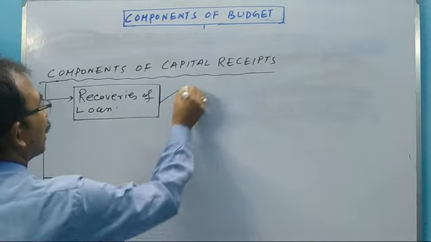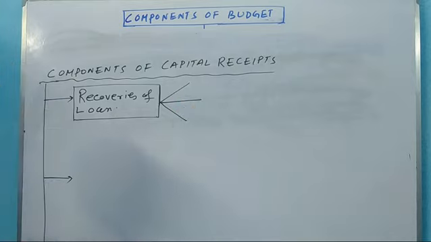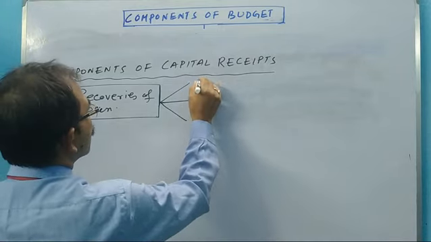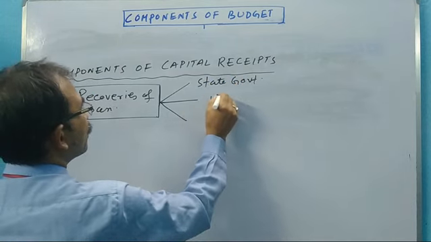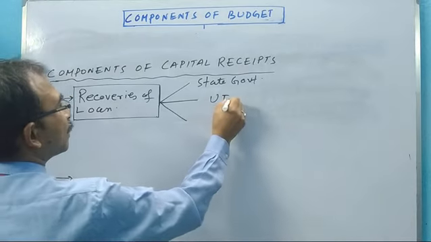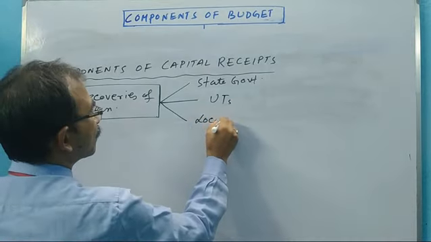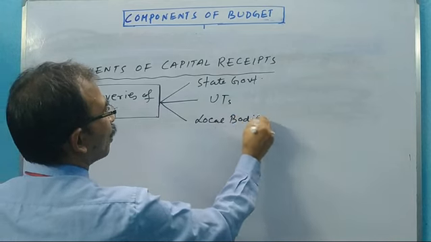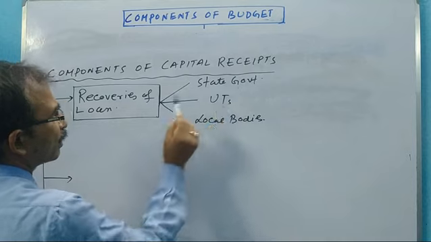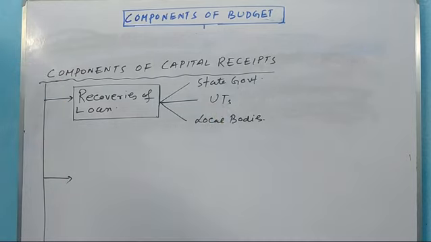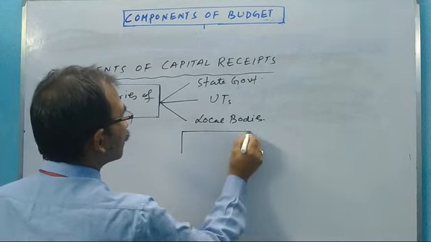Basically, I am writing here, the central government is giving three types of loan to state governments, union territories (UTs) and local bodies. Keep this in your mind.